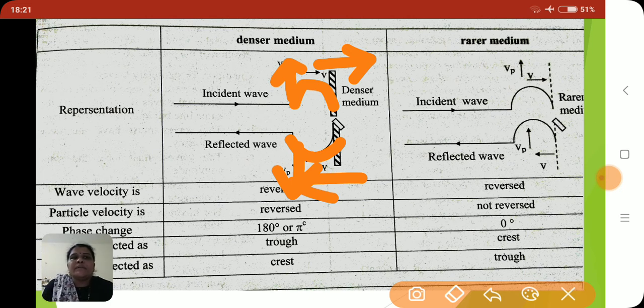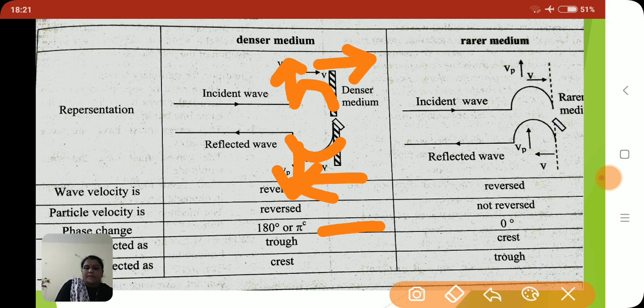That means whenever a crest is incident on the denser medium, it is reflected in the form of a trough. Crest becomes a trough and trough becomes a crest. That means there is a phase difference of 180 degrees or pi radian, and wave velocity and particle velocity get reversed.